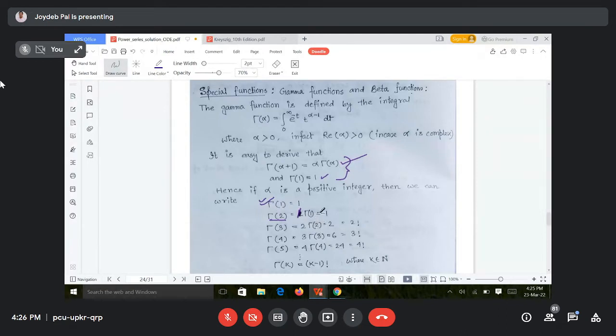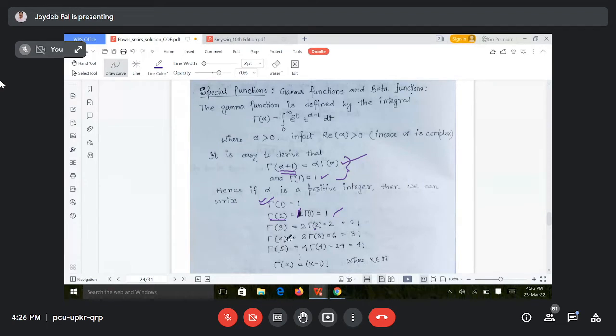And gamma 1 is 1. Therefore, gamma 2 is equal to 1. Next, gamma 3. So gamma 3, you write it in that form, gamma alpha plus 1. So alpha will be 2. Right. So gamma 3 is equal to 2 gamma 2. And in the previous step, we got gamma 2 as 1. So 2 into 1, that means 2. So gamma 3 value is 2.